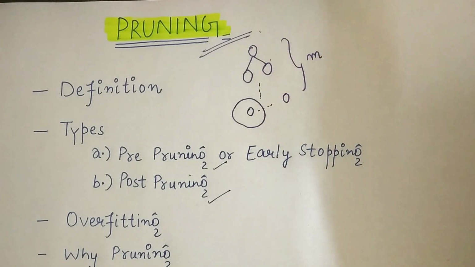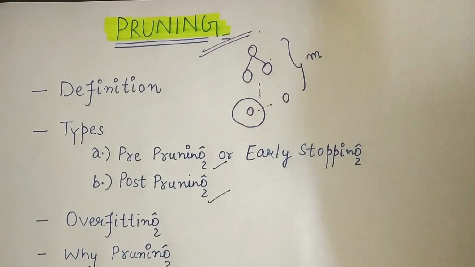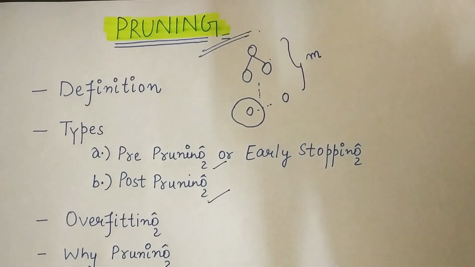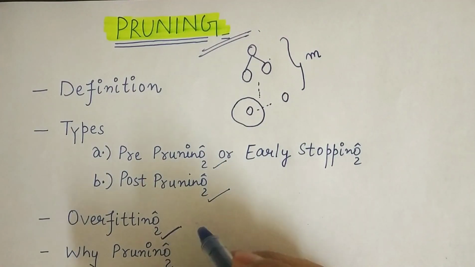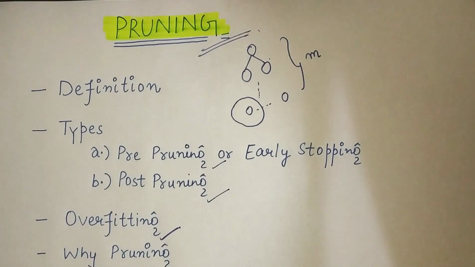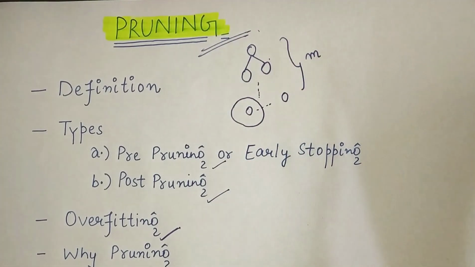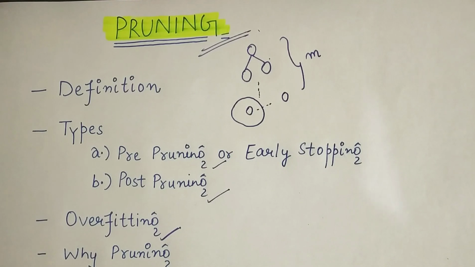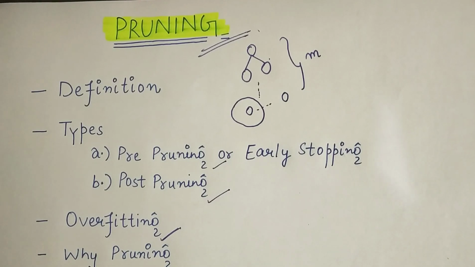Now, before we study them, we need to know why we need them. This pruning concept exists because of another concept of machine learning, that is overfitting. So first, let's see what overfitting is. Overfitting happens when a model memorizes its training data so that it learns the noise on top of the signal. That is, if there is some noise present in the data, then it will believe that noise to be real data and memorize it as well. This is what we call overfitting.